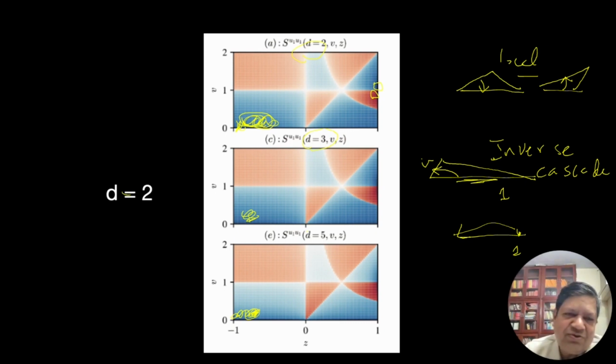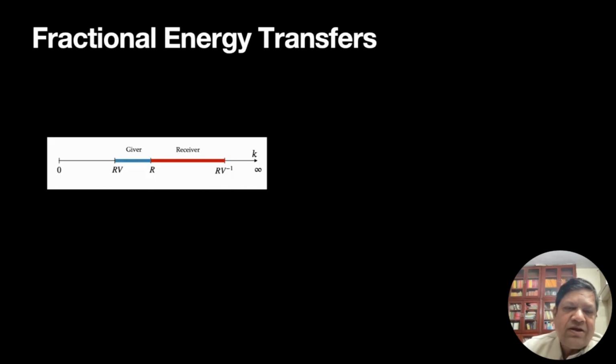So I should not say d equal to 2. So this is not correct. In the previous slide, it's not d equal to 3. So it's for any dimension. Now there's one more interesting thing. This is fractional energy transfer.